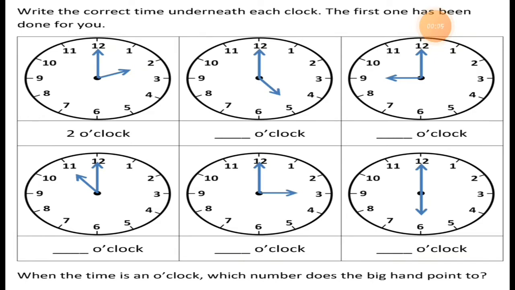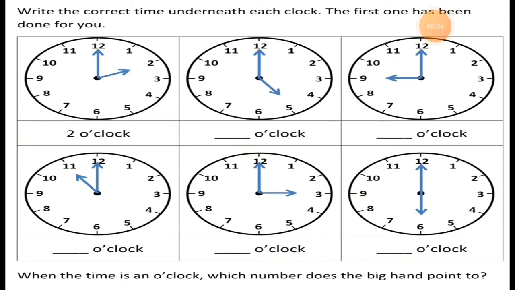See this: write the correct time. Read the instruction first. Write the correct time underneath each clock. The first one has been done for you. The first clock is done for us, the answer is written. For the other clocks we have to observe the time, read the time and write down the correct answer. The space for the answer is given.